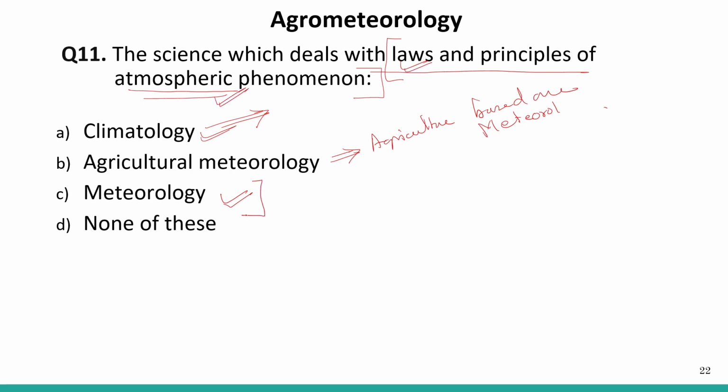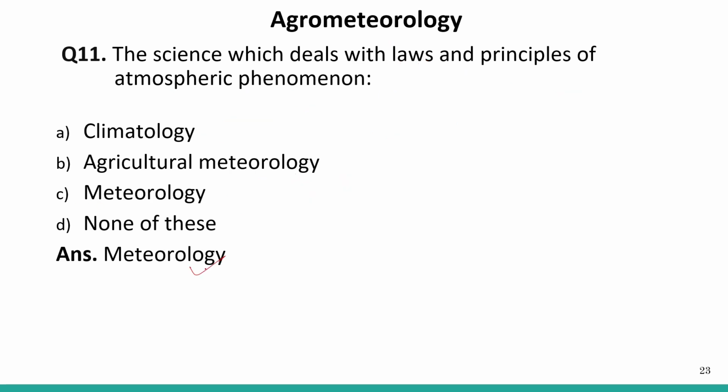So in this particular study, we are studying about the temperature of the atmosphere. We are studying about the humidity. We are studying about the precipitation, right? So this is the laws and principles. This is the study that deals with the laws and principles of atmospheric phenomena. Okay. So the correct answer is meteorology.